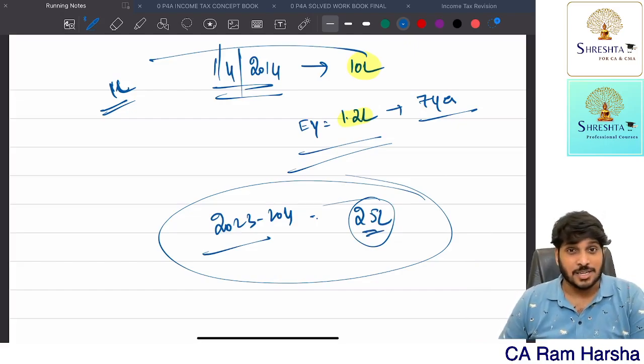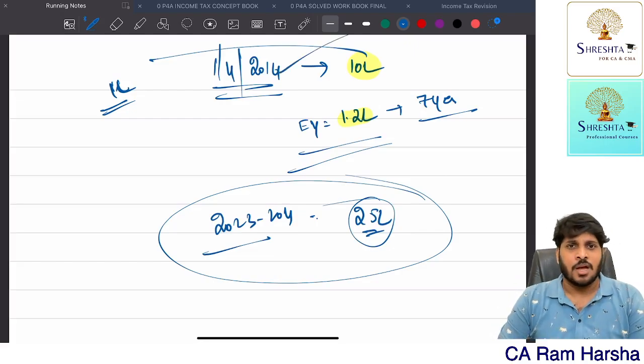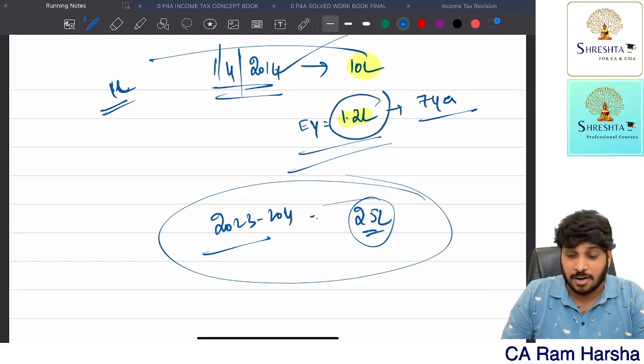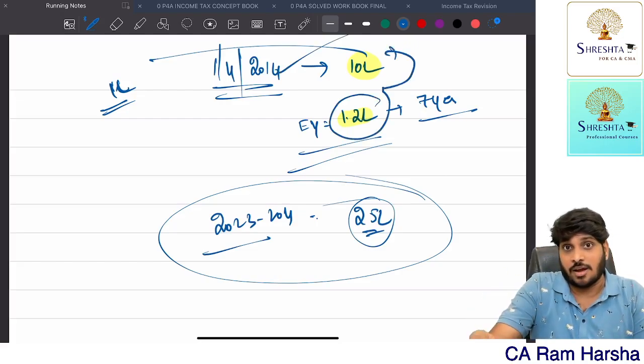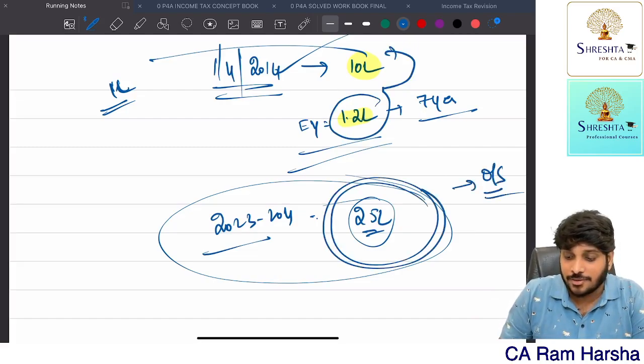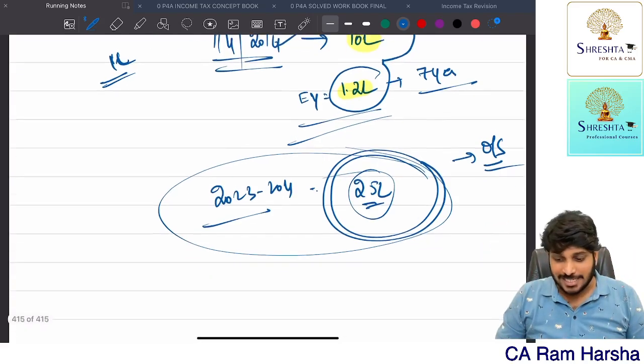Now, what is the condition? If the policy is issued on or after 1st April 2012, the premium payable every year shall not exceed 10%. Here, every year I am paying 1.2 lakh, which is exceeding 10%. Condition failed. So the entire 25 lakhs is taxable under other sources. There is one exception to this.